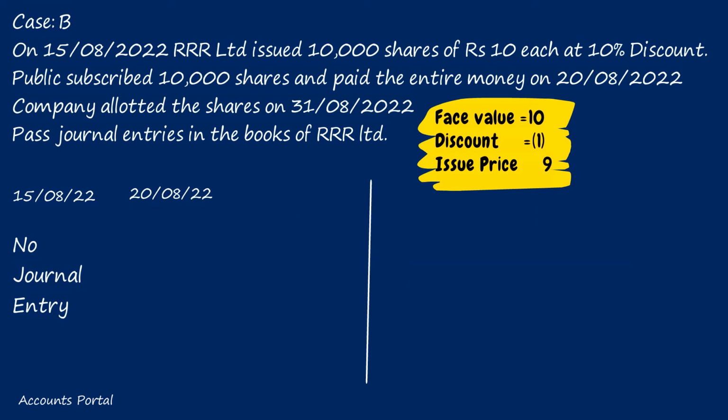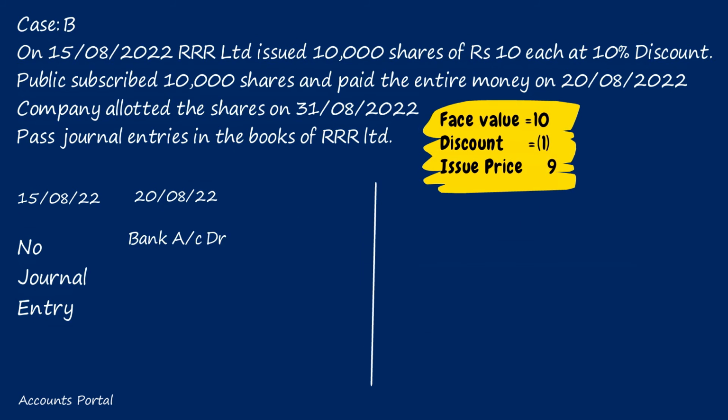So what is the journal entry on 20th August? Bank account debit, number of shares issued into issue price for each share. Number of shares issued 10,000 into 9. How much? 90,000. A special account should be credited. What is the special account? Recall, share application account. So the special account should be credited, share application account, 90,000. Dear students, share application account is nothing but a dummy account.